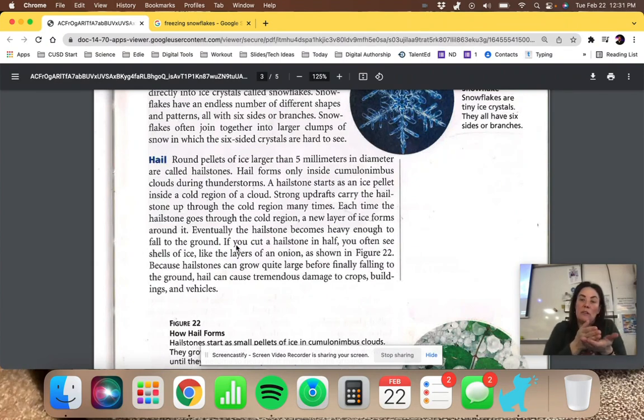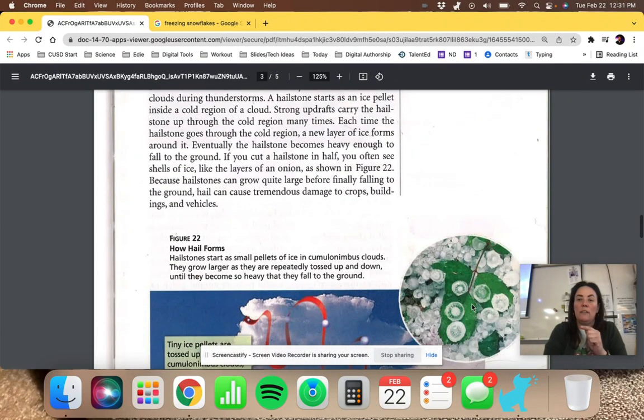If you cut that hailstone in half, often you see shells of ice like the layers of an onion, as shown here in figure 22. Because hailstones can grow quite large before finally falling to the ground, they can cause tremendous damage.